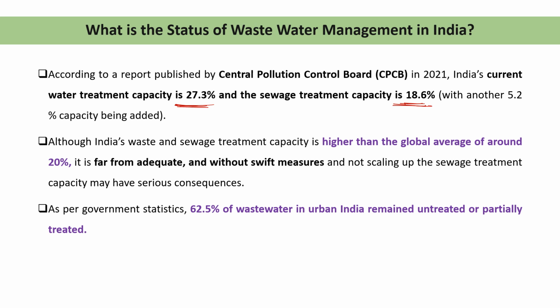Although in India the sewage treatment capacity is higher than the global average. The global average sewage treatment capacity is 20%, but it is higher in India, without any specific measures or other management practices. As per government statistics, 62.5% of wastewater in urban India remains untreated or partially treated.